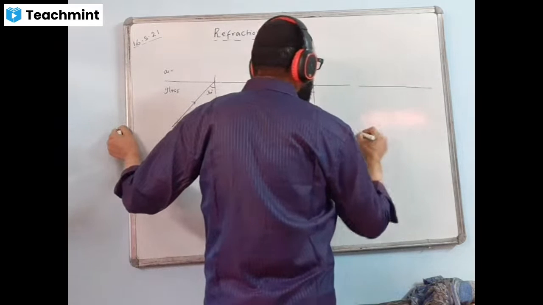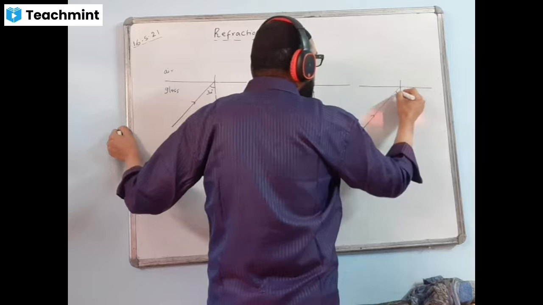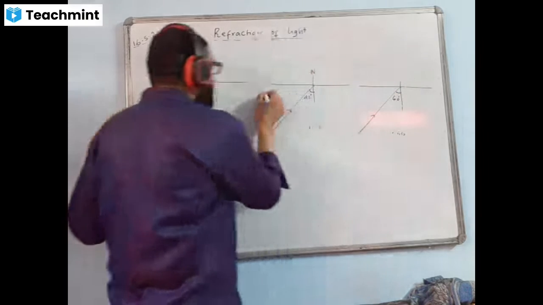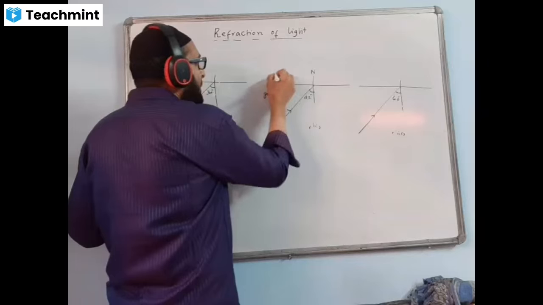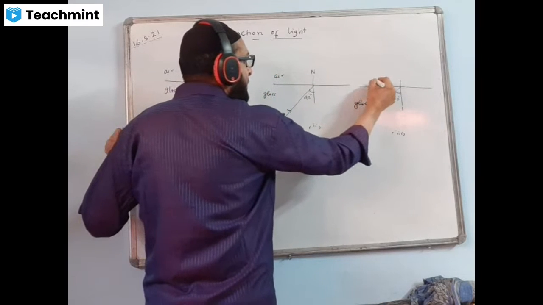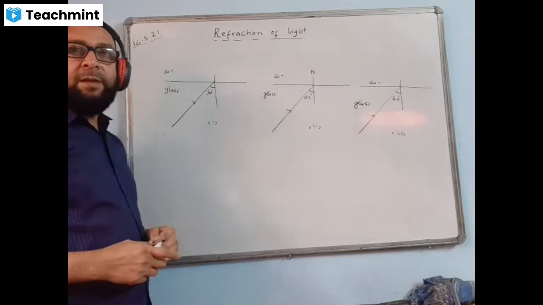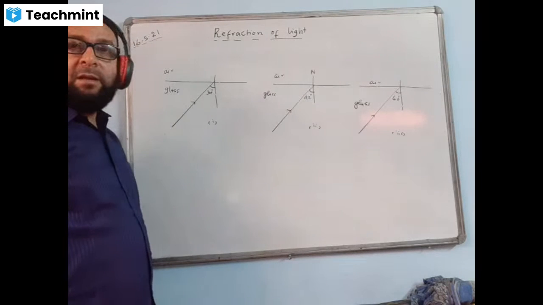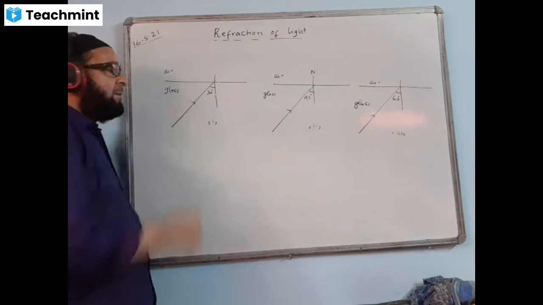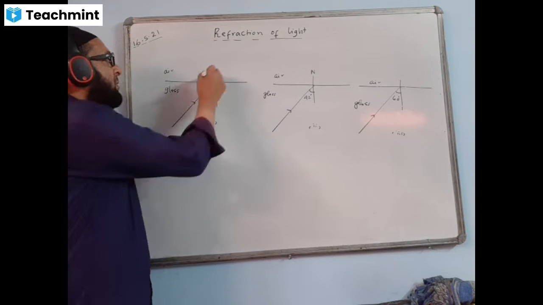In the third case, I will show the angle as 60 degrees. These are all glass-air. The question comes: copy and complete these diagrams. How to complete? We'll see the first case. This is the angle of incidence.